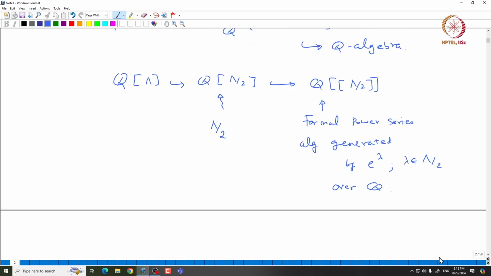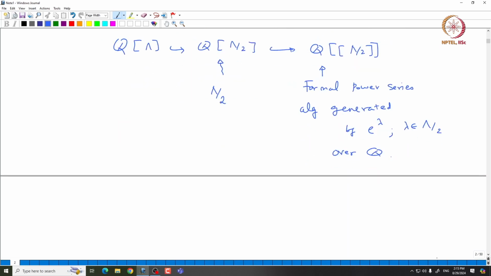So, the only thing that we are going to use is the following identity. That is what we should be comfortable with. If we take, for example, 1 divided by 1 minus e power lambda, this is supposed to be equal to 1 plus e power lambda plus e power 2 lambda plus etc. So, this identity holds inside your formal power series algebra or ring.